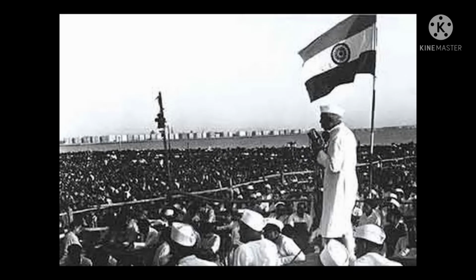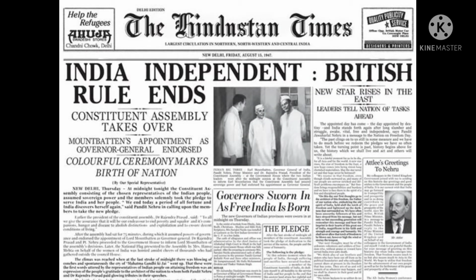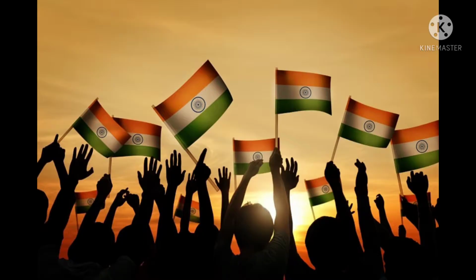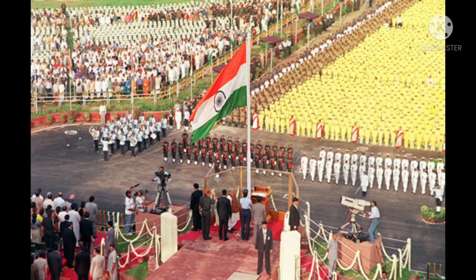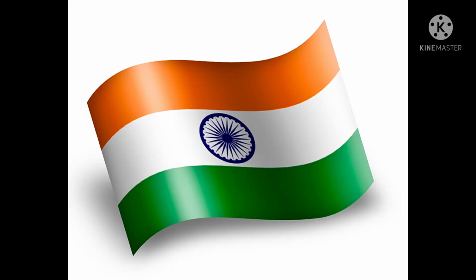India got independence on August 15, 1947. When our country got freedom, students, it was on 15th August 1947. It is our national festival. On Independence Day, our national flag is hoisted, then the national anthem is sung. On this day, we should remember the sacrifices of our freedom fighters like Mahatma Gandhi,